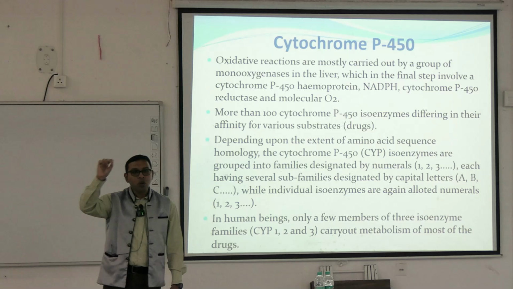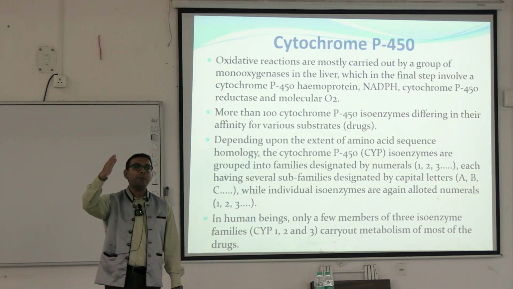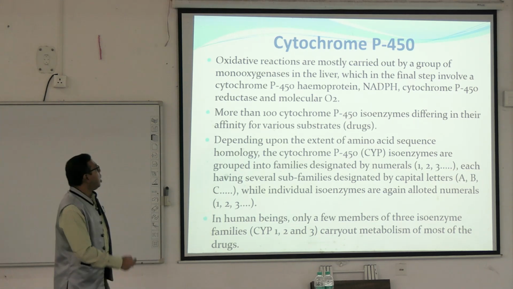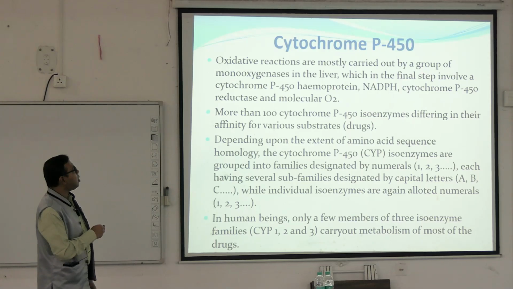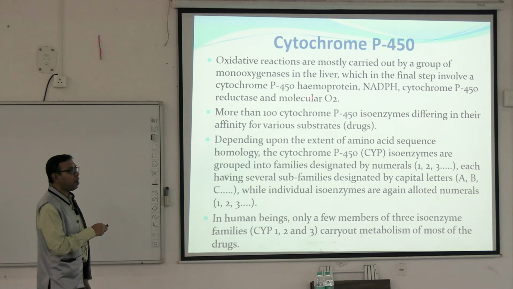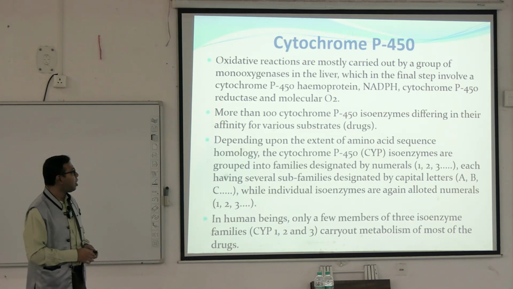And within this 1, 2, 3, there are different types of subtypes also. For example, there may be 1A1, 1A2, 1A3 like this. So it is mainly present in the liver. It is the final step, involves cytochrome P450 hemoprotein, NADPH, cytochrome P450 reductase, molecular oxygen. So these are the different ways by which the oxidation happens.